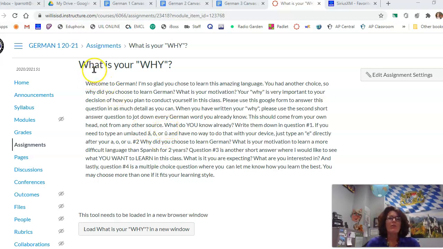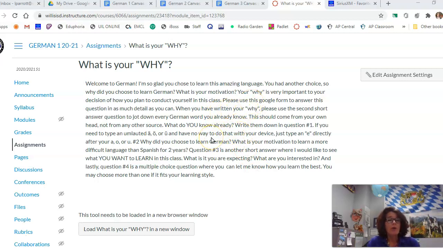So the first assignment that's going to be open for you today is: what is your why? I would like to know why you chose German. You had your other choice of Spanish, and probably a lot of your friends speak Spanish. It would actually be very convenient to have Spanish-speaking people around you that you could converse with and really make your language grow. So I'm curious as to why you chose German. Your why, what's your motivation?